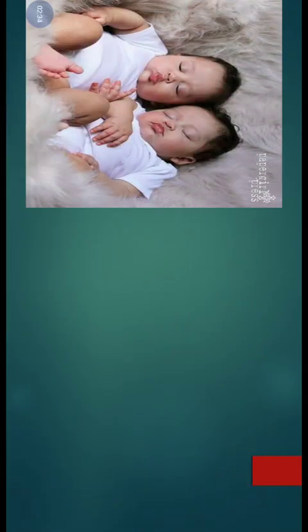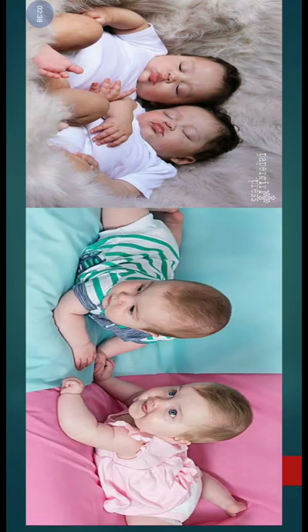Now you can see the given picture. These are identical twins which are of the same sex, and these are non-identical twins. They are of different sex.